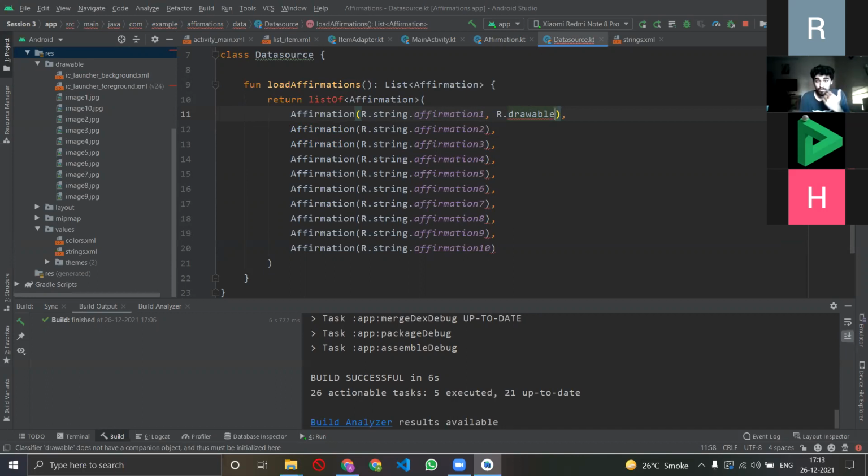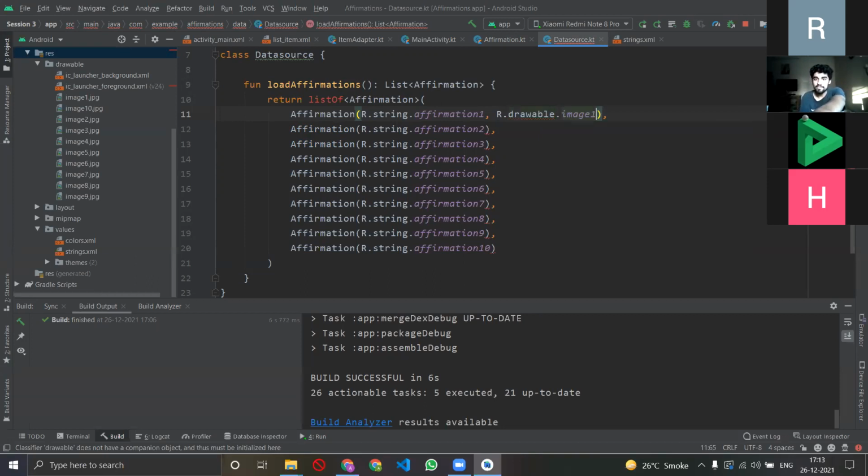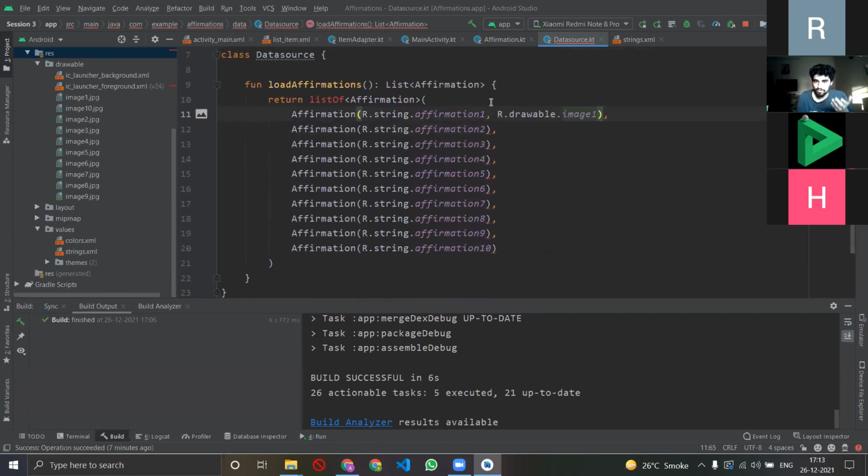Okay, quickly moving on, we then say this is drawable, and for the first affirmation I need the first image, image 1. Whatever your image's name is, here you can see image 1, image 2, image 3. Here I have image 1, image 2. You might also have the same if you've downloaded the same images. Yeah, so now I'll have to do it for all the 10 things.